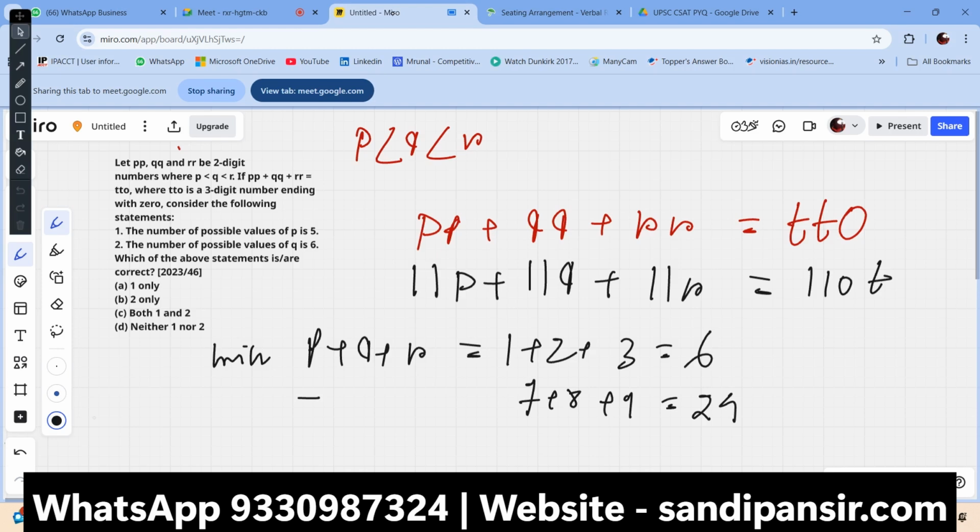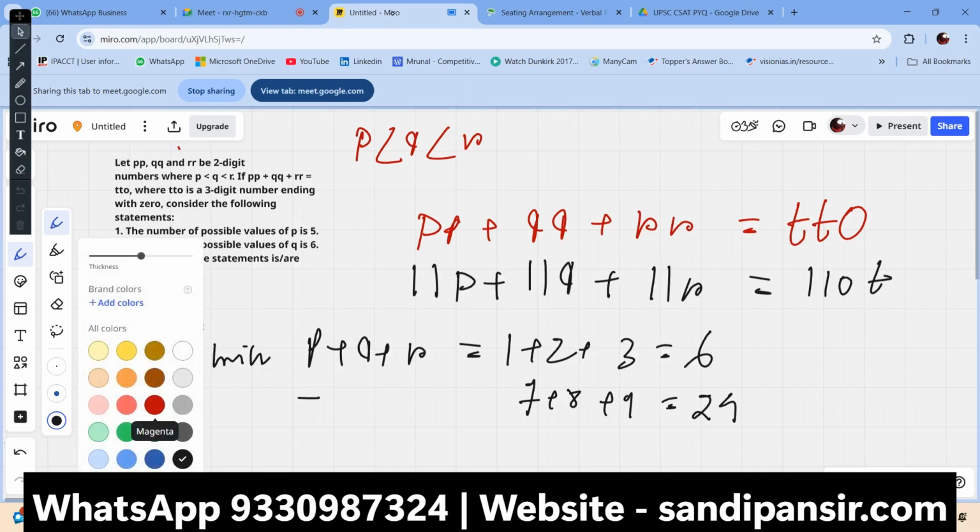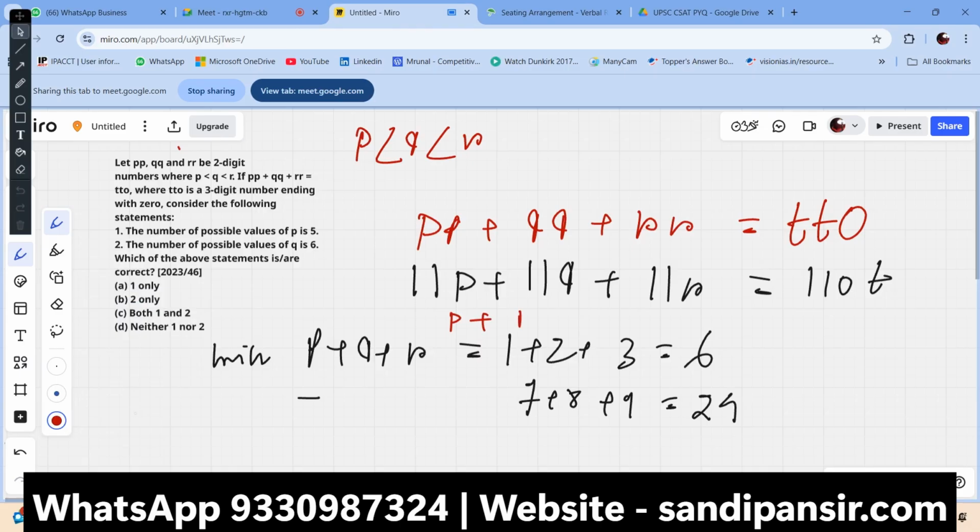Then if you look this way, p plus q plus r equal to 10t. That means the possible value of 10t would be a multiple between 6 and 24.